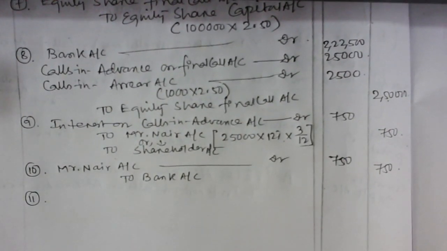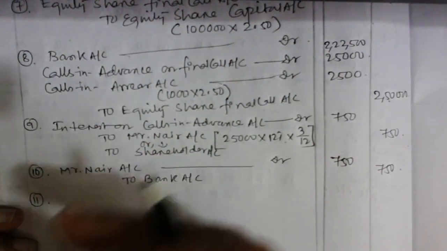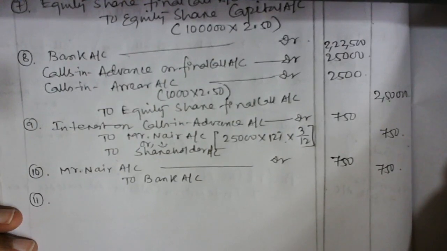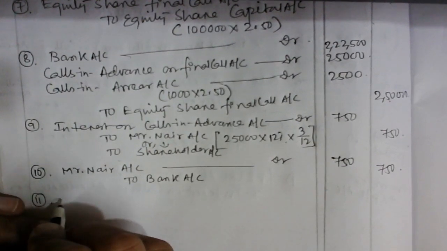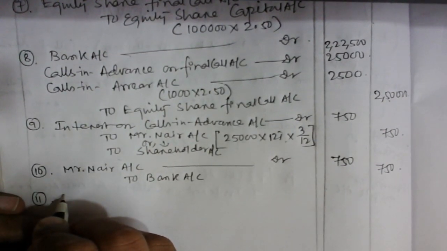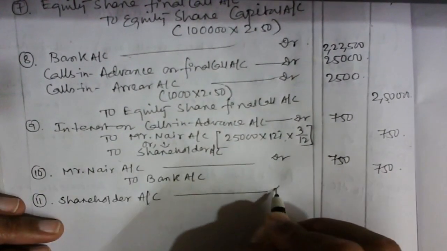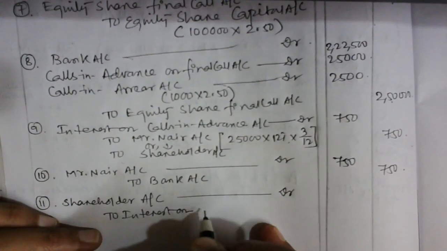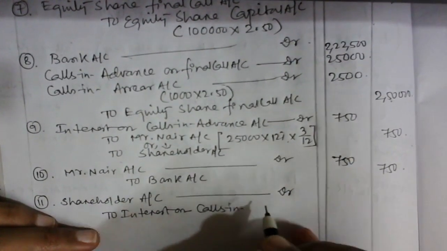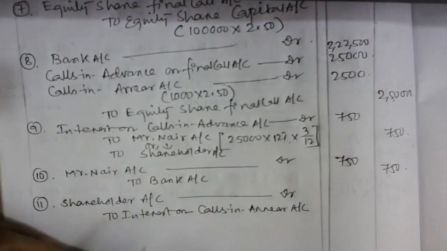Now guys, in number 11 we have to make the calls in arrear entry. So what are we going to make here? As no name is given, shareholder account debit, to interest on calls in arrear.